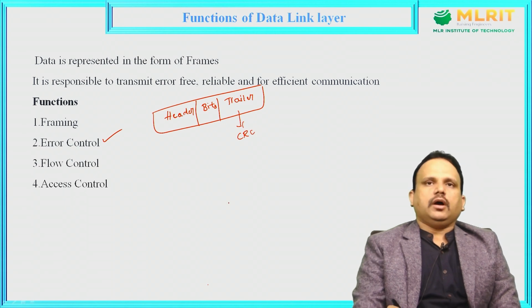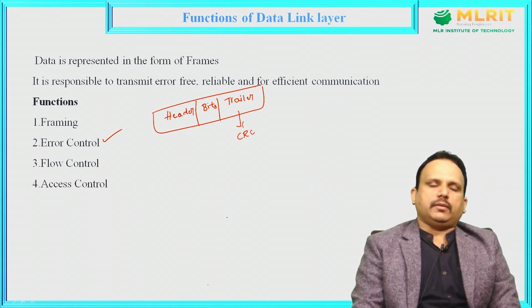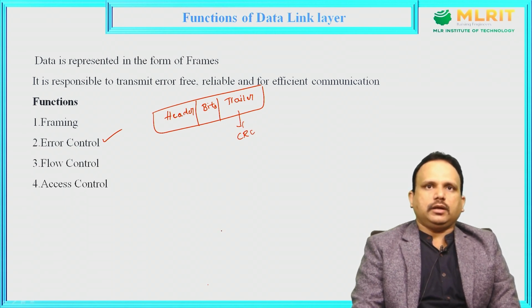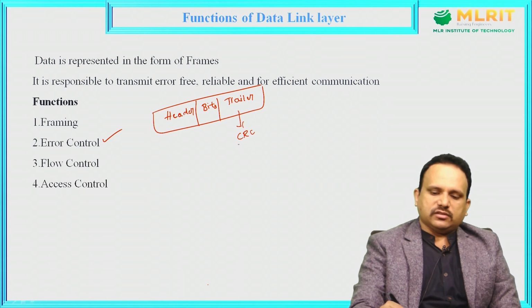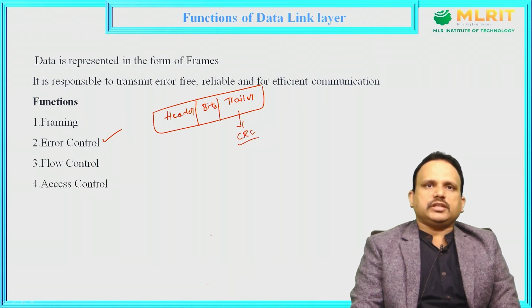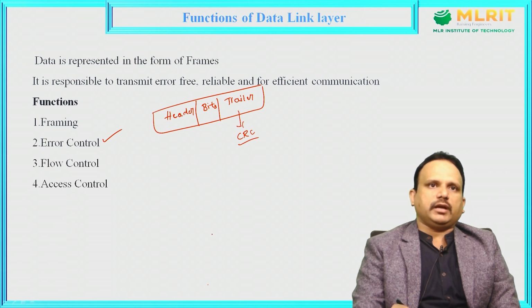As I told you, in the trailer part we include error correction and error detection mechanisms. One of the main techniques for this is CRC, the cyclic redundancy check. CRC bits will be included in the trailer, and with the help of those CRC bits, the receiver will be able to identify whether the received data is free from errors or not.